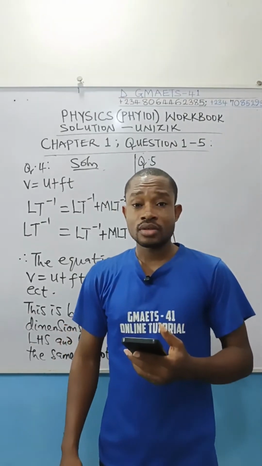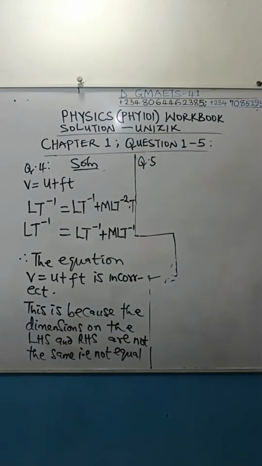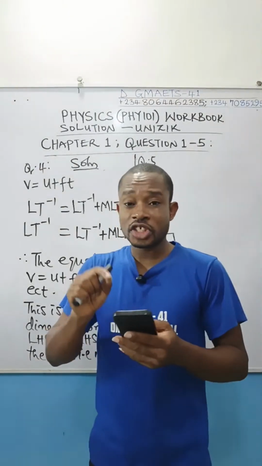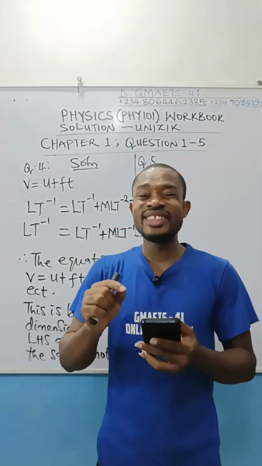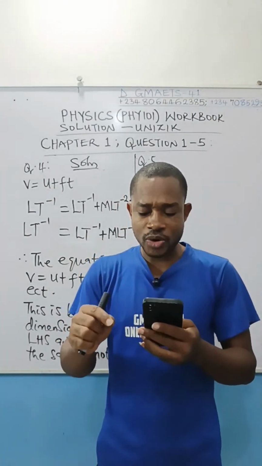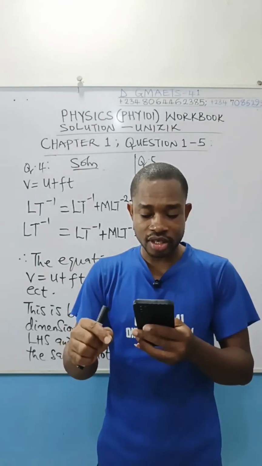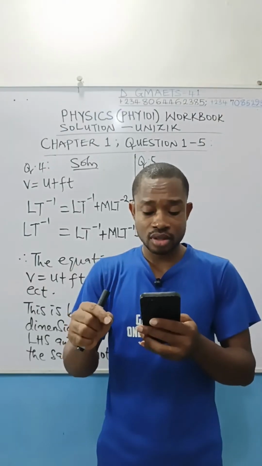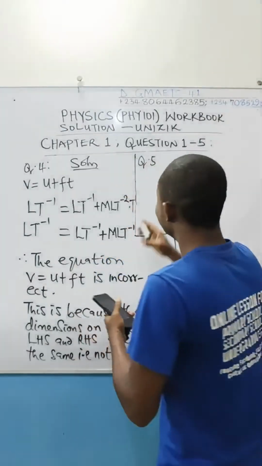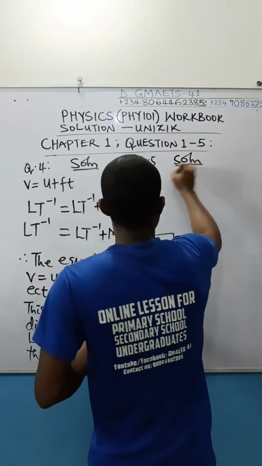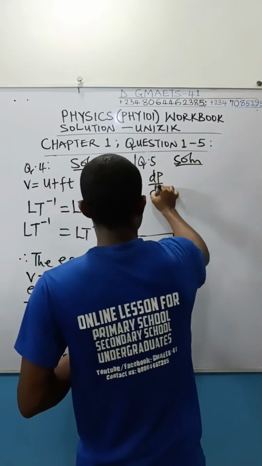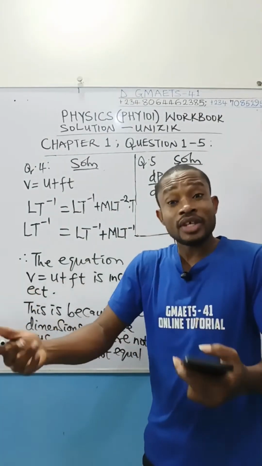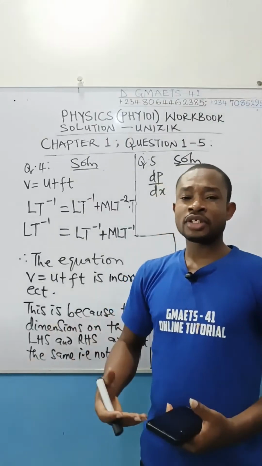The rate of change of pressure with distance is expressed as the pressure gradient, expressed by dP dx. Express the dimension of dP dx.